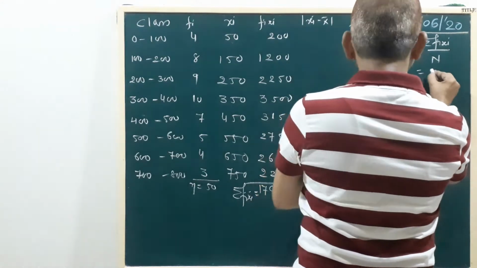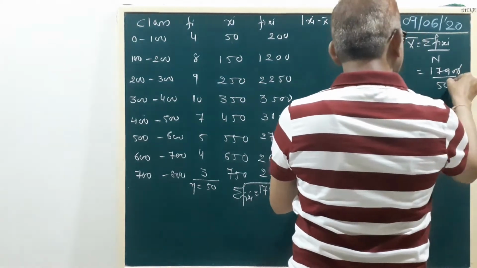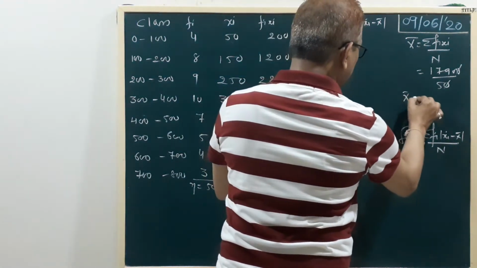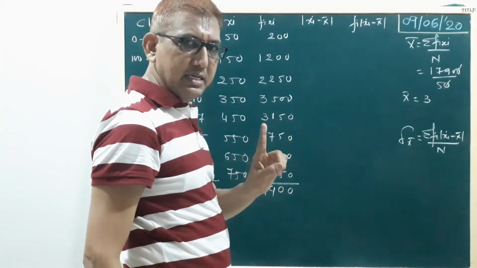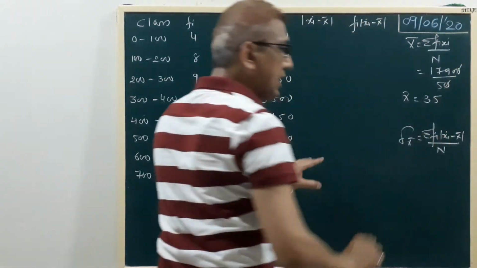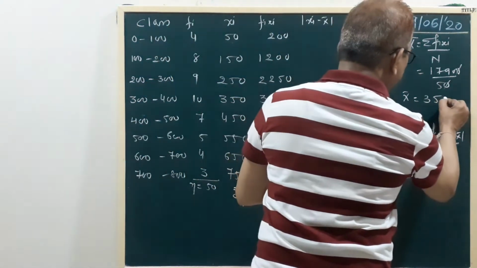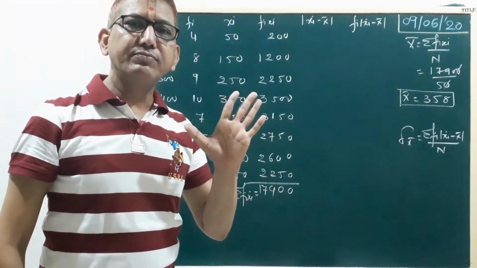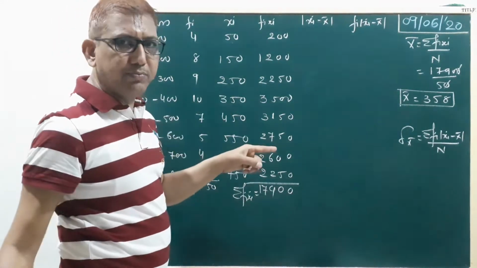Sigma fi xi is 17,900 and n equals 50. The two zeros will be cut, so 179 divided by 50 gives x bar equal to 358. So the mean x bar equals 358.